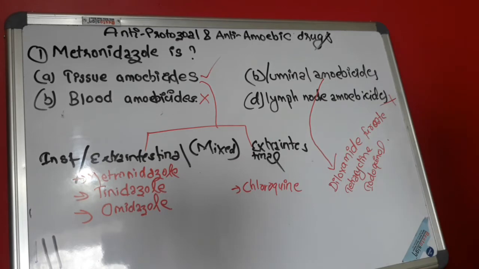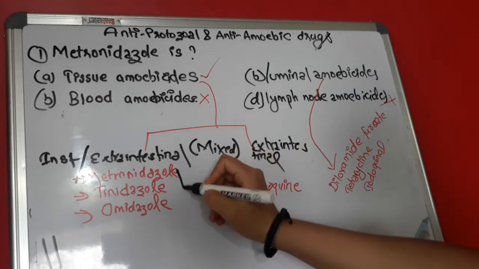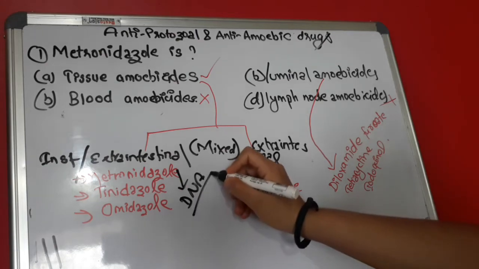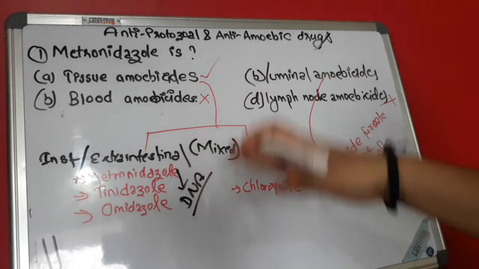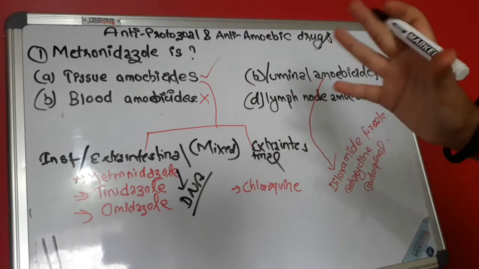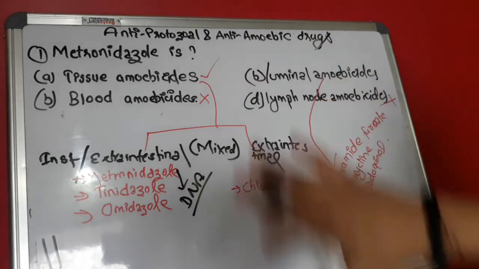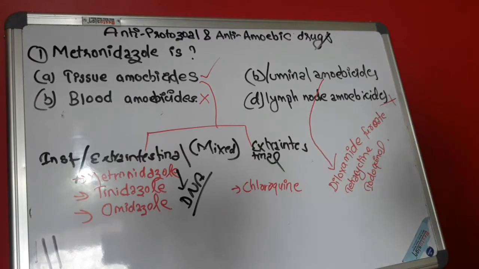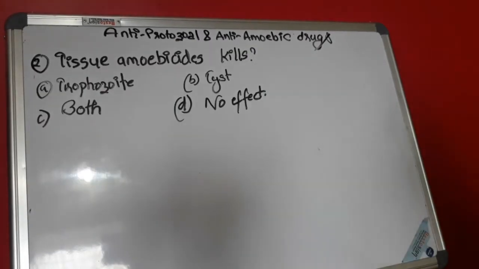This metronidazole acts by disrupting the DNA of these amoebas. It disrupts DNA replication, transcription, and the DNA repair process. So this is all about the mechanism of action of metronidazole. Now let's move to the next question. The next question that we have is: tissue amoebicides kill...